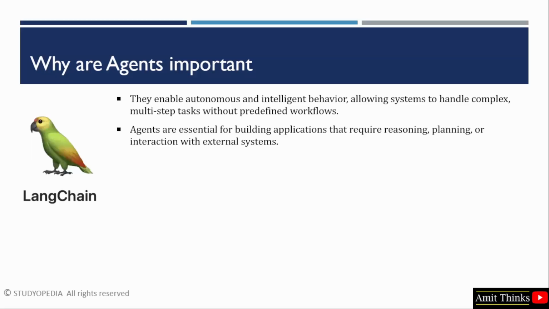Why are agents important? They are important because autonomous and intelligent behavior is enabled. This allows systems to handle complex multi-step tasks independently, without any predefined workflows. If you are building applications that require reasoning, planning, or interaction with external systems, then agents are quite useful.